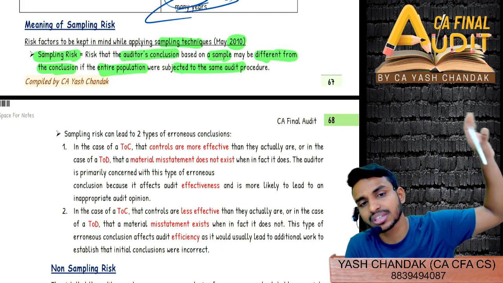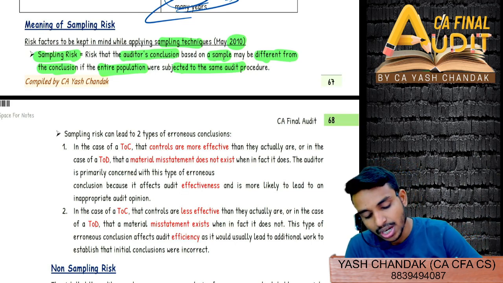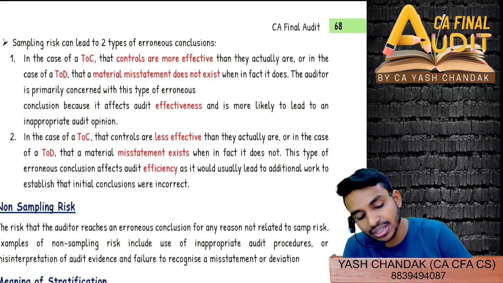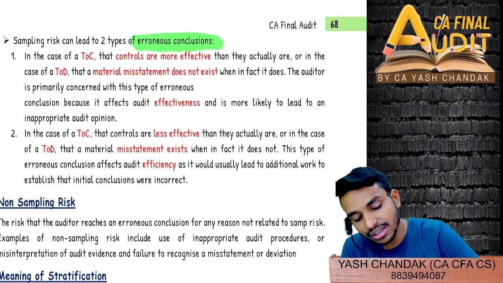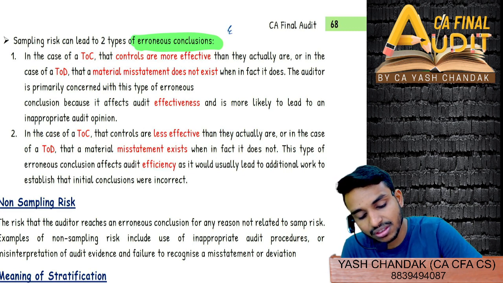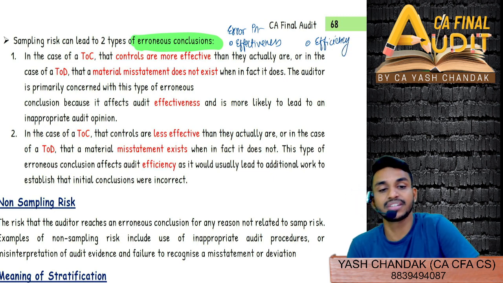So it is more or less in tandem with audit risk only, right? Similar, on the same line as audit risk. Now sampling risk can lead to two types of erroneous conclusion. This is important, two types of erroneous conclusion. One is error in effectiveness and the other is error in efficiency. So first of all, tell me the difference between effectiveness and efficiency.